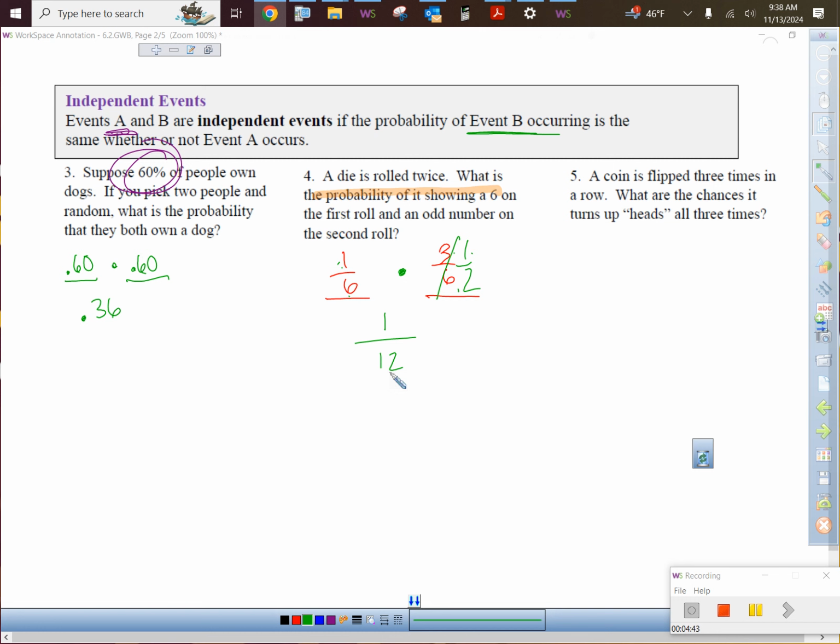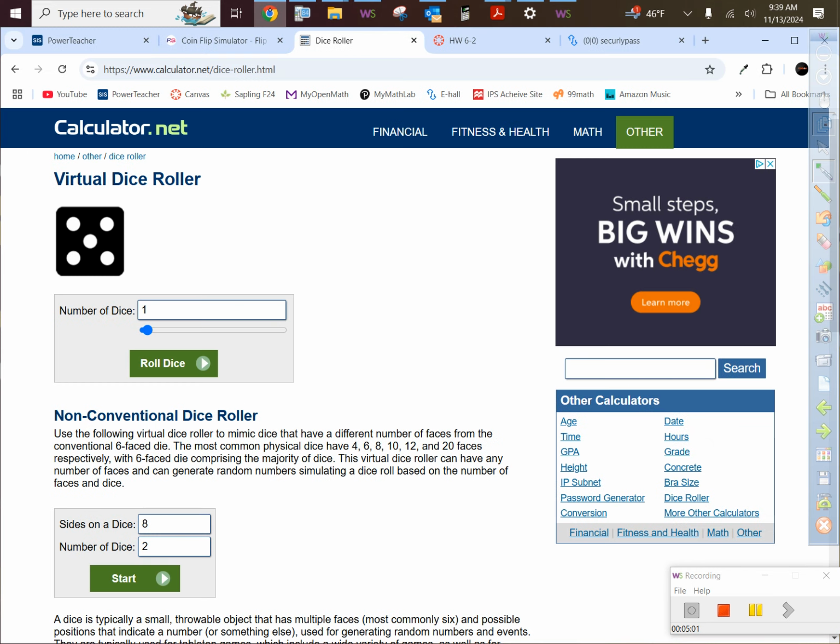The second time I want to roll an odd number. Do you think it's going to happen? Yes or no? The chances that it does happen is 1 out of 12, right? Very small percentage. Do you think it's going to happen to me? Let's try it. I'll roll the dice. I got to get a 6 on the first roll. Here we go.